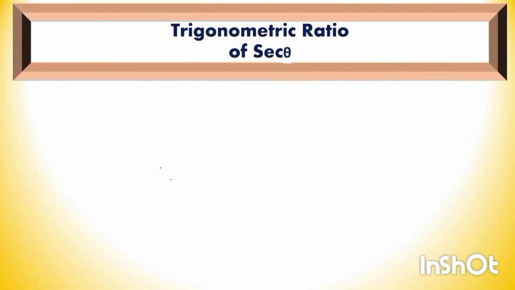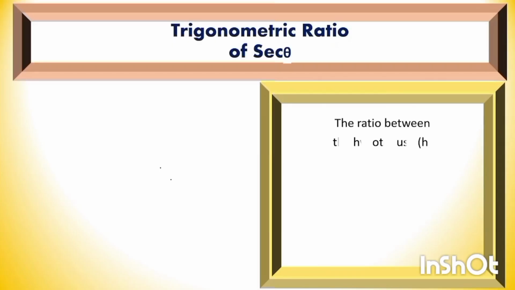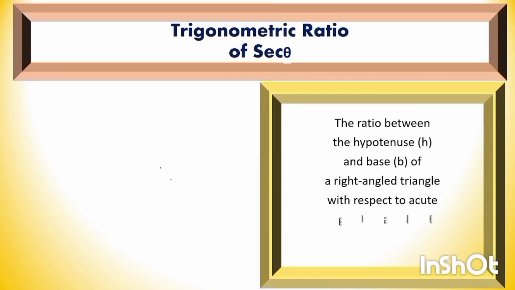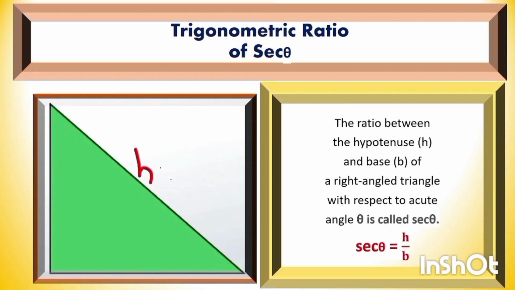Trigonometric ratio of sec theta. The ratio between the hypotenuse and base of the right angle triangle with respect to the acute angle is called sec theta. Sec theta is equal to H by B. It is the reciprocal of cos theta. B is the base, theta is the acute angle, and sec theta is equal to H by B, the reciprocal of cos theta.